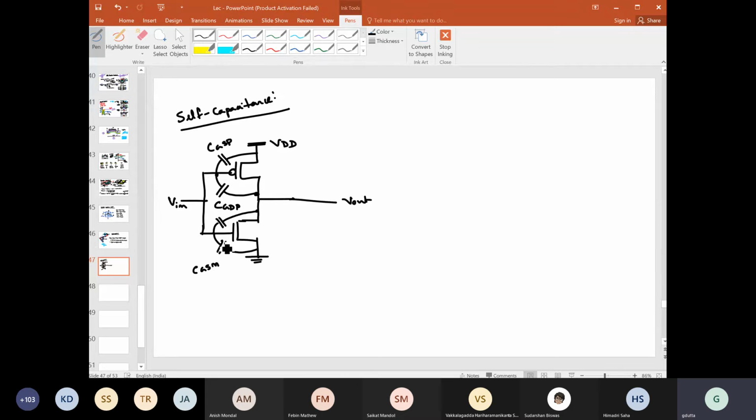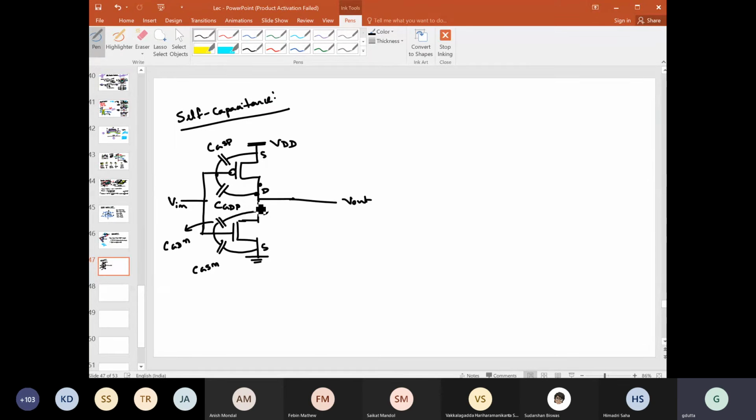Gate to source capacitance, N side, meaning N type channel. This is G, this is D, N, right? Because you remember this is the drain for this N channel, and this is the drain for this P channel, right? This is the source, this is the source, right?